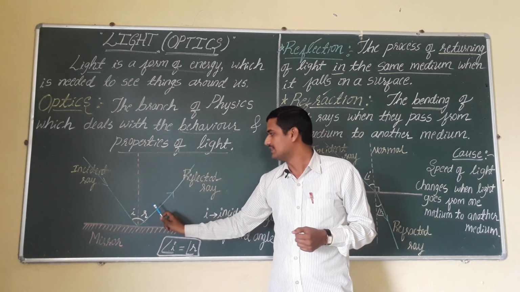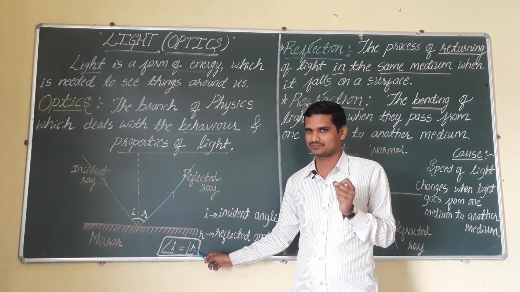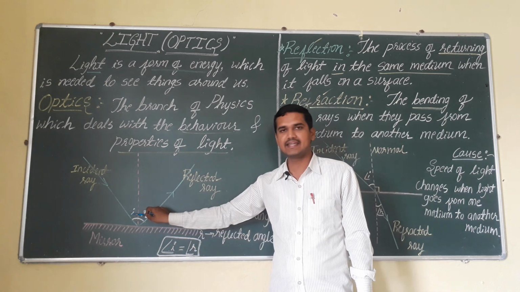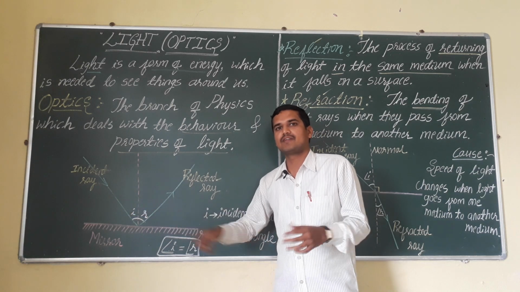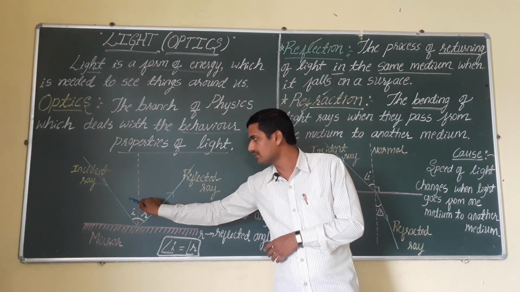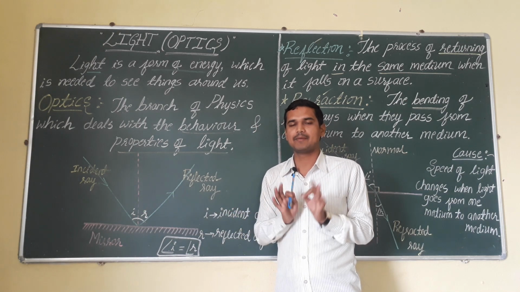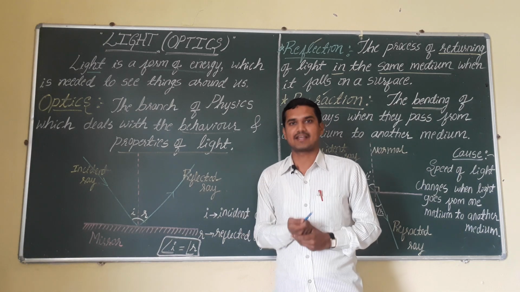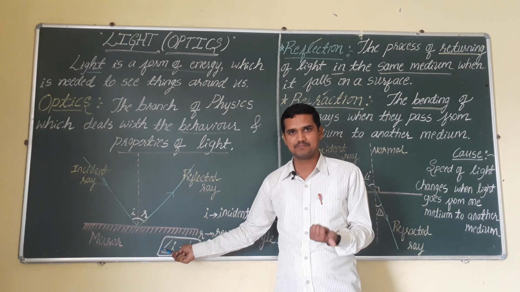And remember, the angle of incidence should always be equal to the angle of reflection. Suppose the angle of incidence is 30 degrees, the angle of reflection should also be 30 degrees only. Both the angles should be the same. Suppose it is 45 degrees, this should also be 45 degrees only. And remember, this is the meaning of reflection. Reflection will be observed or seen with the help of mirrors.